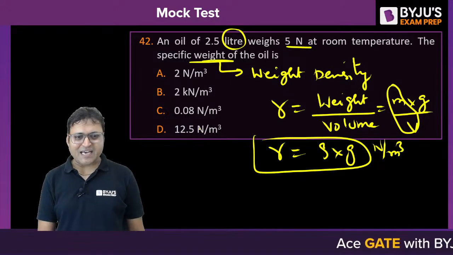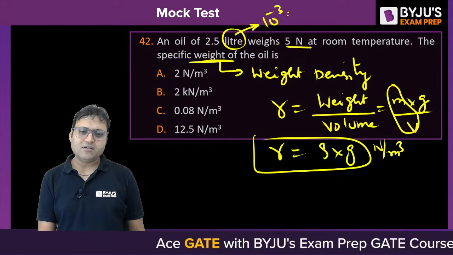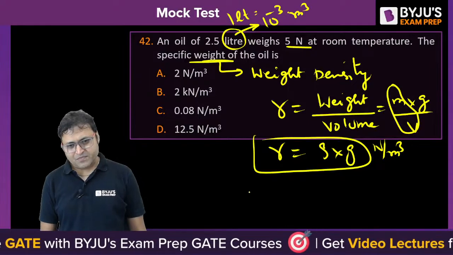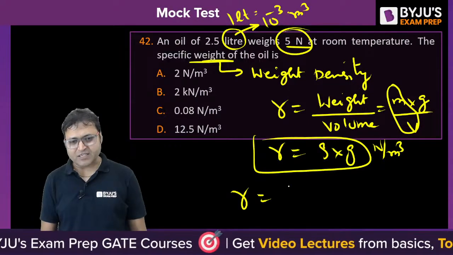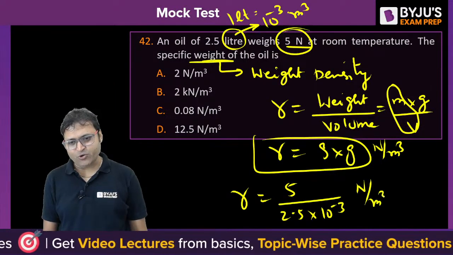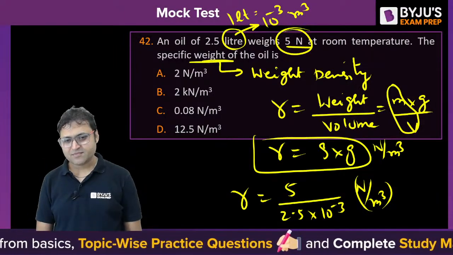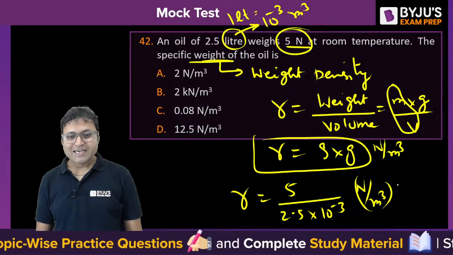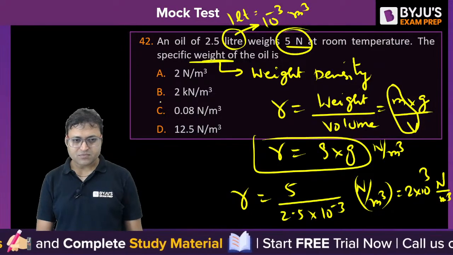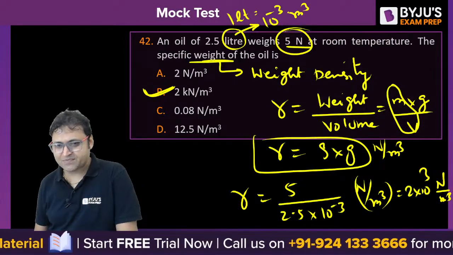Because the options are in Newton per meter cube, liter should be converted into meter cube. 1 liter is equal to 10 to the power minus 3 meter cube. So gamma is equal to weight of the body, 5 Newton, upon 2.5 into 10 to the power minus 3. That will make it Newton per meter cube. What is the answer? It will be 2 into 10 to the power 3 Newton per meter cube. So it will be 2 kilo Newton per meter cube. I hope this is clear.